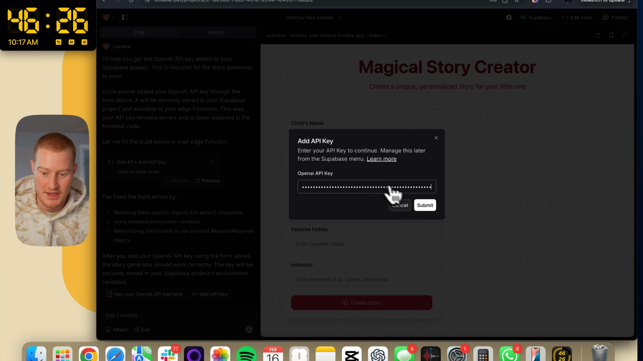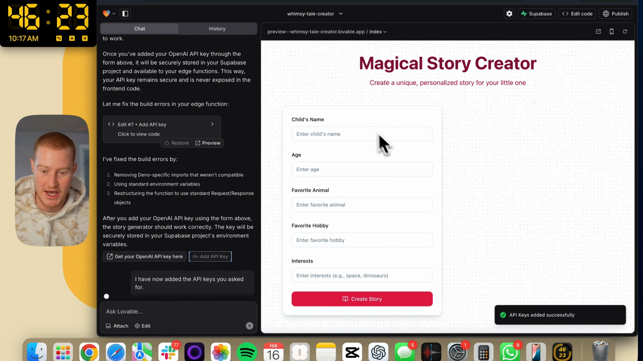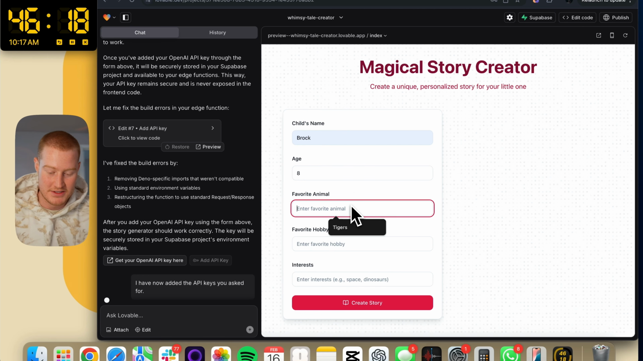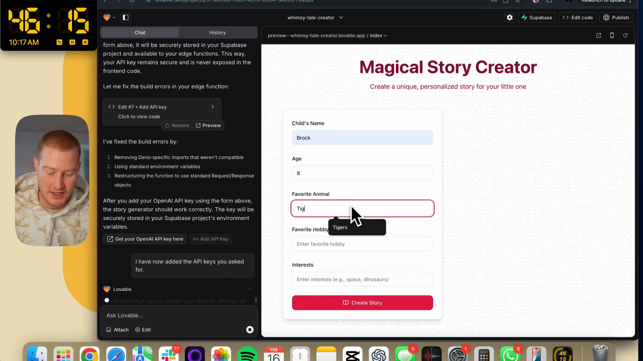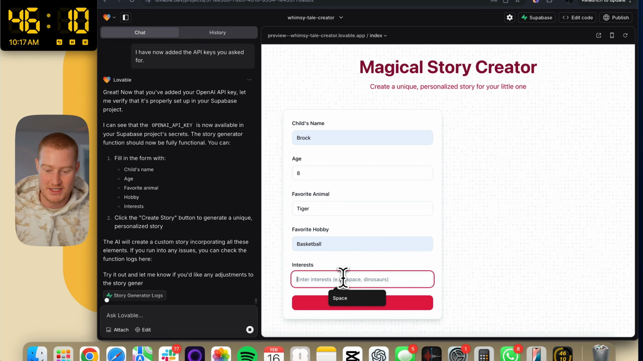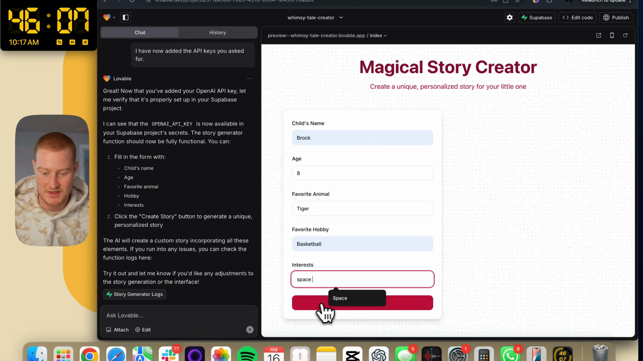Okay, so click on this here, add API key, submit that. So the API key has now been added. So now I should be able to actually type this in, and let's test this out. So let's say my favorite animal is a tiger, which is true. That was my favorite animal as a kid. My favorite hobby was basketball. And let's say space, create story.